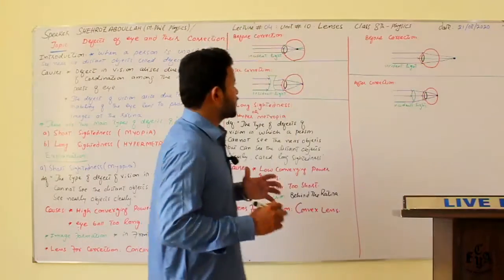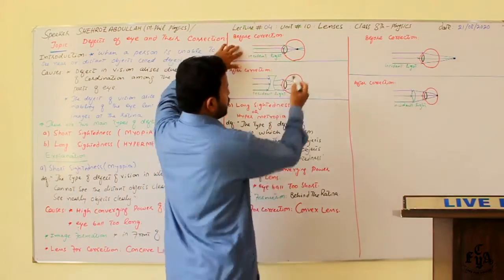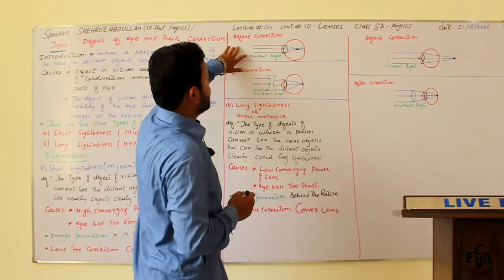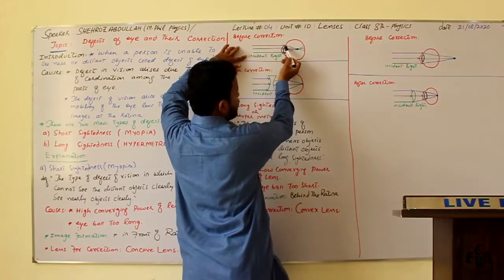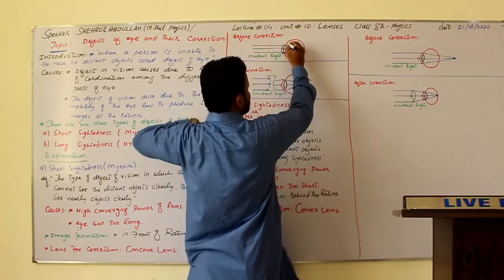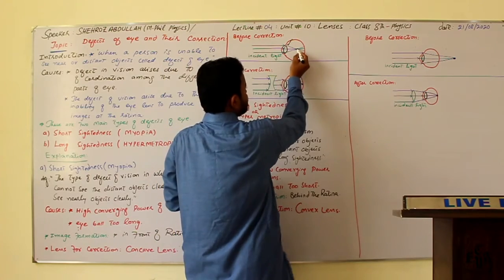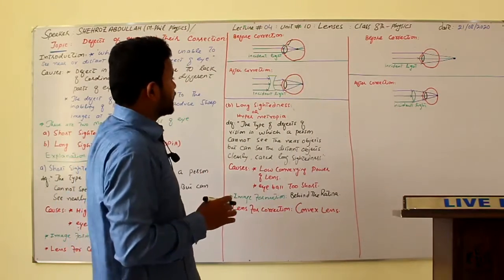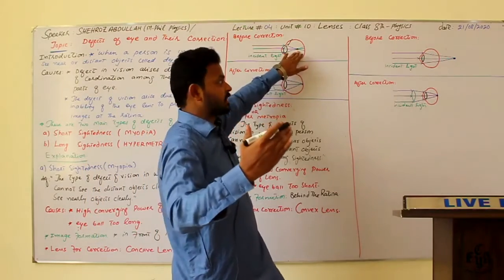Now we discuss with the help of a diagram. Look, before correction, what was the problem over here? This was the eye, this was a lens, and these were incident rays. Incident light is coming over here and it is striking. Since this lens has very high converging power, it converges the rays before reaching the retina. That is why the person is able to see near objects clearly but cannot see the distant object.